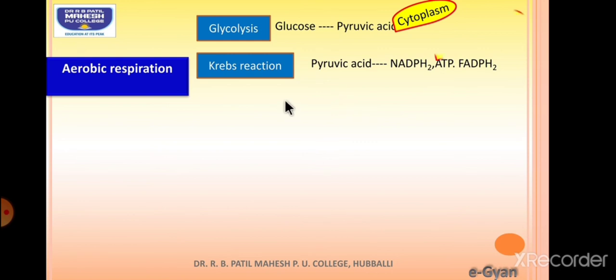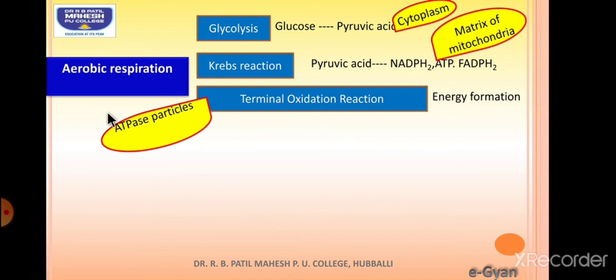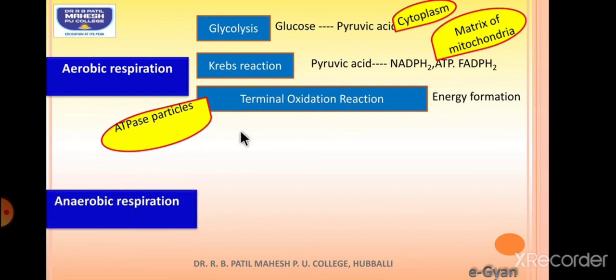The third step is called terminal oxidation. It occurs in the Racker particles, where NADPH2 and FADPH2 are converted into energy in the form of ATP. So this occurs in ATPase particles, also called Racker particles.